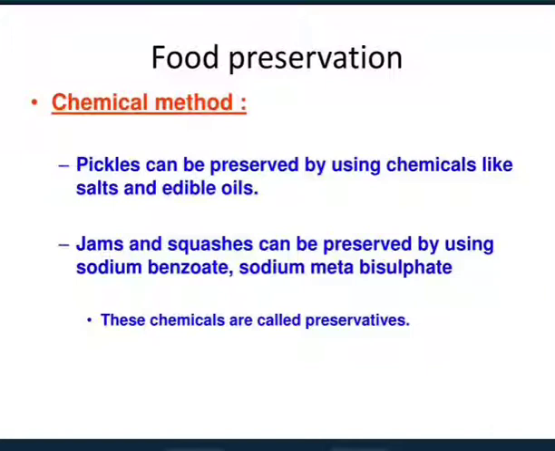Now, there are various methods of food preservation. How to keep the food safe? First one is chemical method. Pickles can be preserved by using chemicals like salts and edible oils. Jams and squashes can be preserved by using sodium benzoate, sodium metabisulfite. These chemicals are called preservatives.